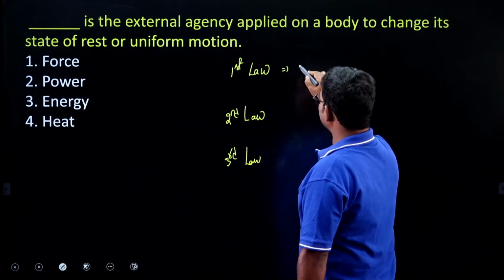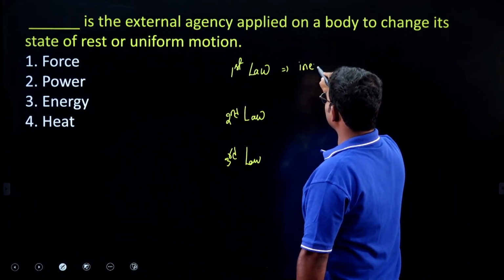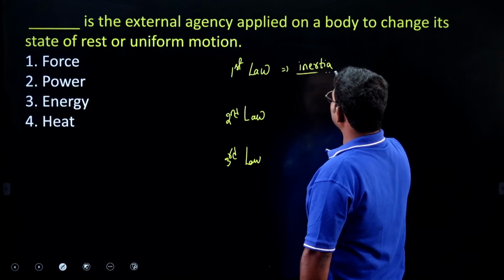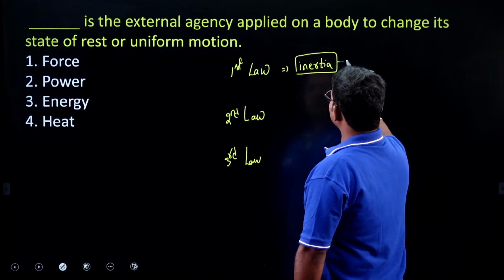Suppose if you consider Newton's first law, it majorly indicates inertia.